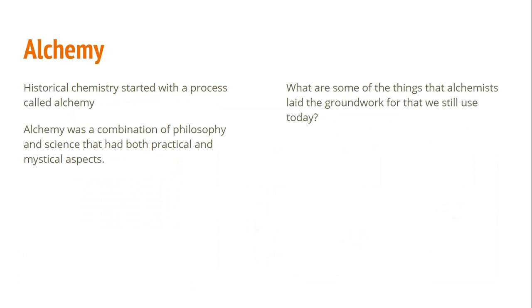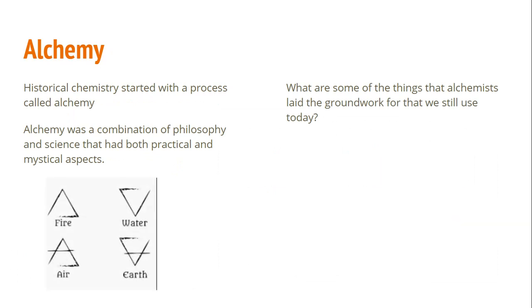And so this all started with a process called alchemy. Alchemy is not something that is used today, but it was the basis of chemistry. Alchemy was a combination of philosophy and science. Both looked at the practical aspect of things and the mystical. Because remember, when we're talking about alchemists, these are people that didn't always know what everything was. We didn't know elements. So they thought the first four elements were fire, water, air, and earth. These are things that you could see.